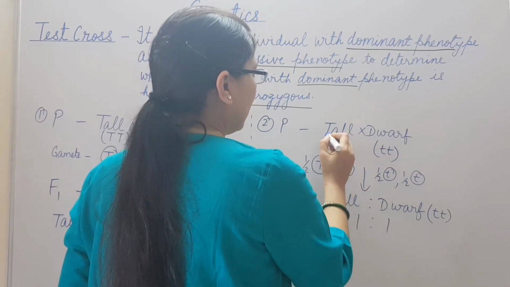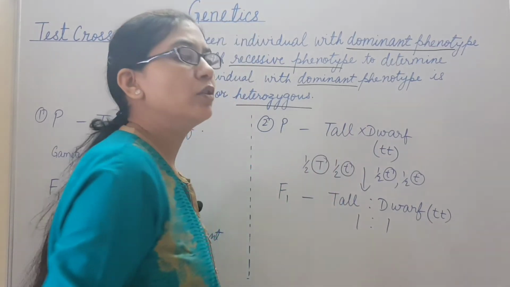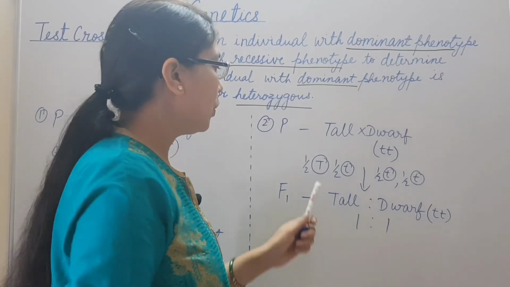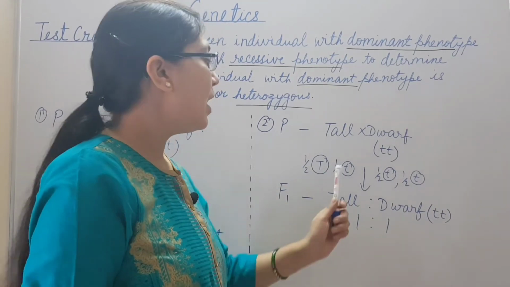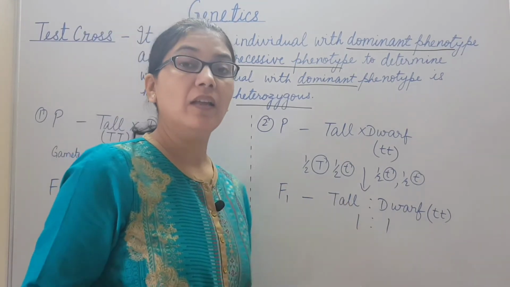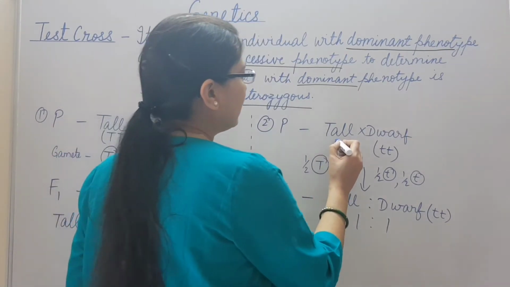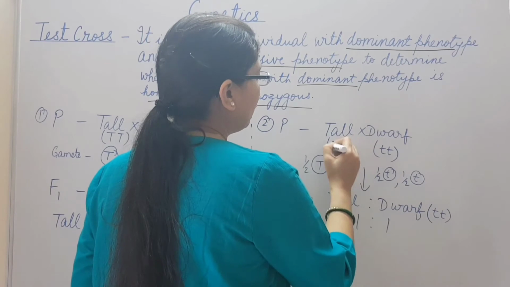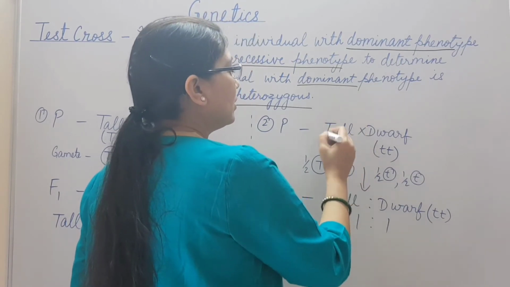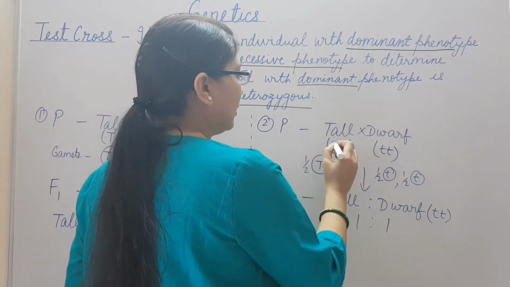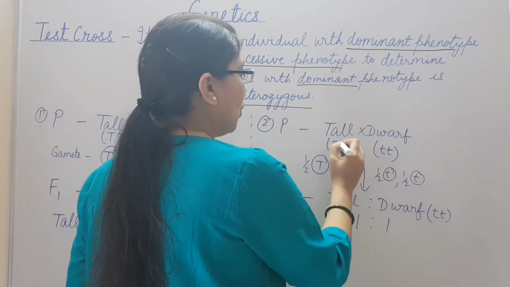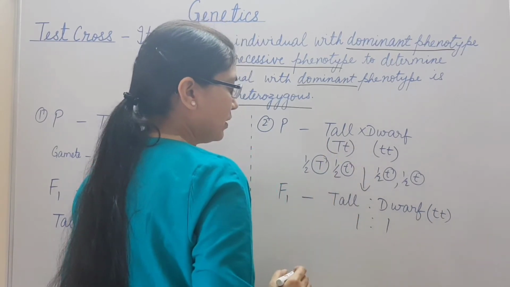That means this tall plant produces two types of gamete, one carrying the dominant allele and the other carrying the recessive allele. This is possible only if this tall plant is heterozygous. That means its genotype is heterozygous. It is containing both one dominant allele and one recessive allele.